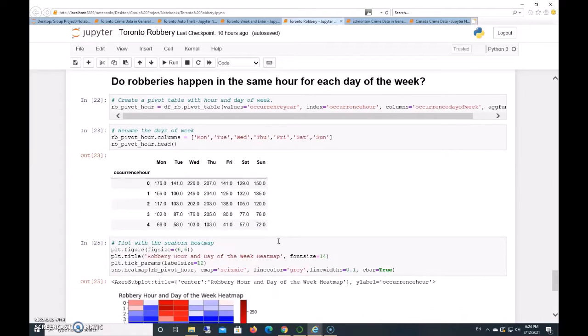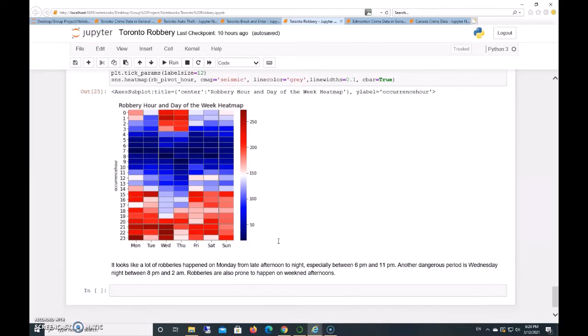In terms of hour and the day of the week, I found that a lot of robberies happen on Monday from late afternoon to night, especially 6 p.m. and 11 p.m. And then the dangerous period is Wednesday night between 8 p.m.